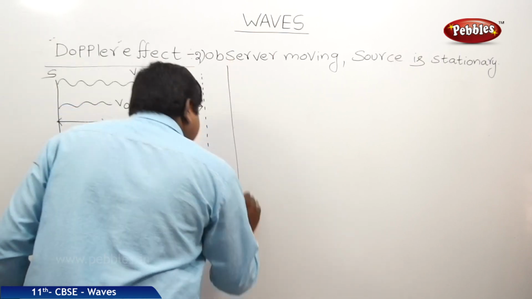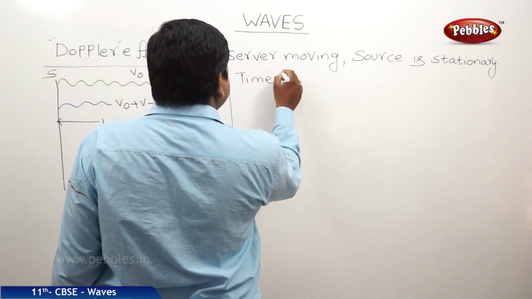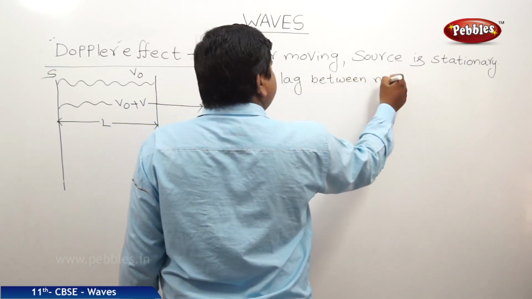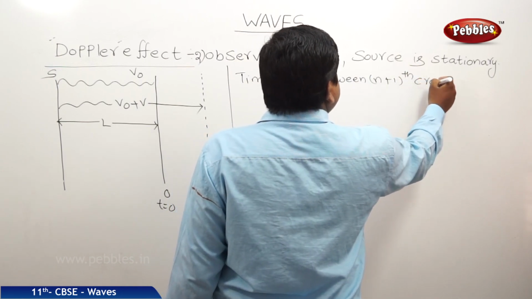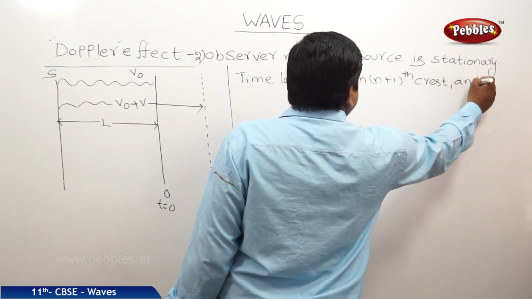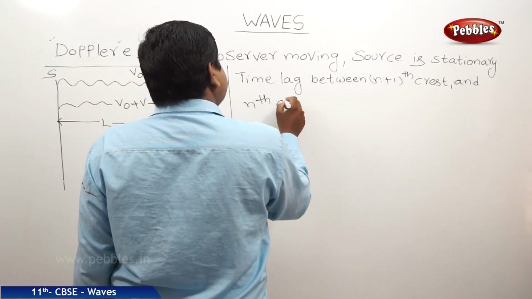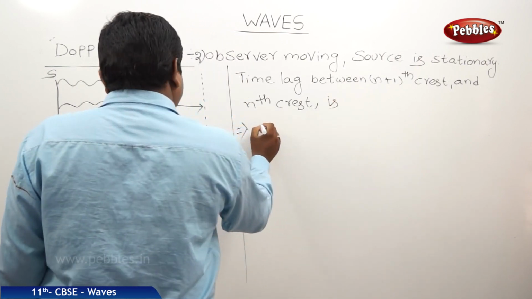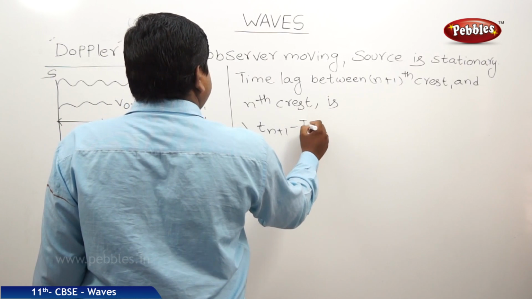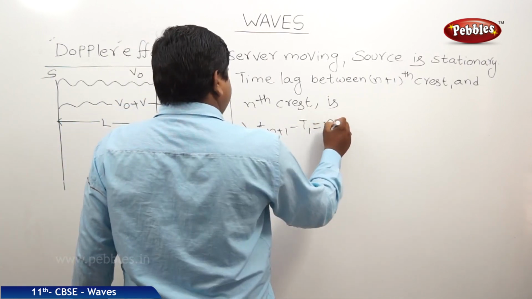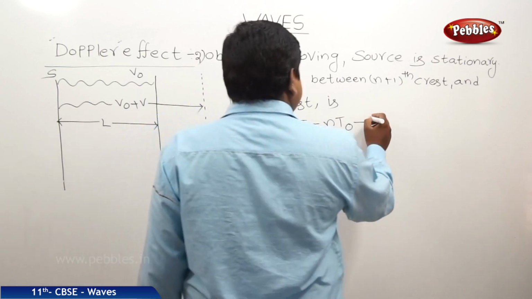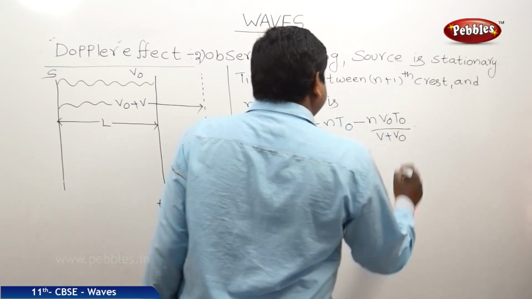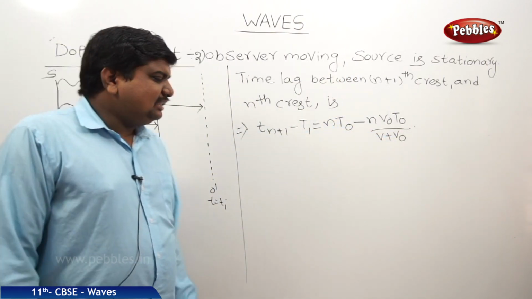So the time lag between the n plus 1th crest and nth crest is given by Tn plus 1 minus T1 is equal to n T0 minus n V0 T0 by V plus V0. This is the difference between the n crests.